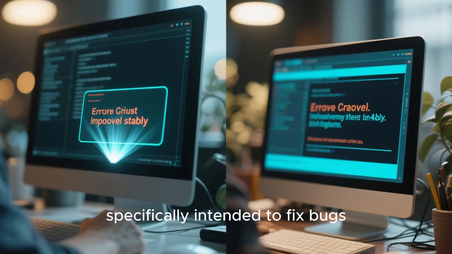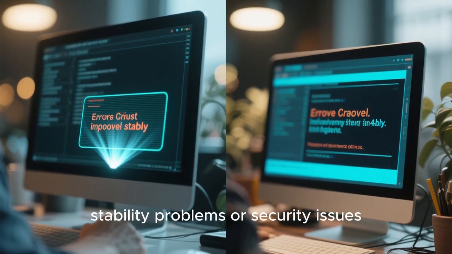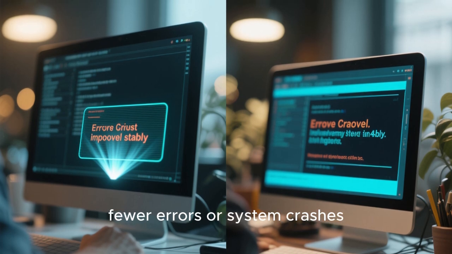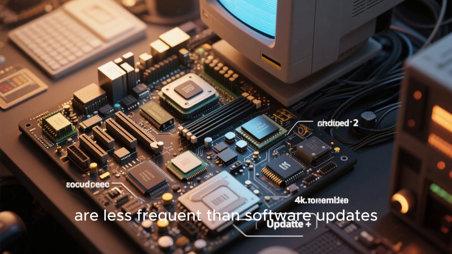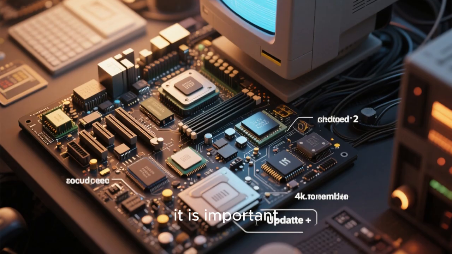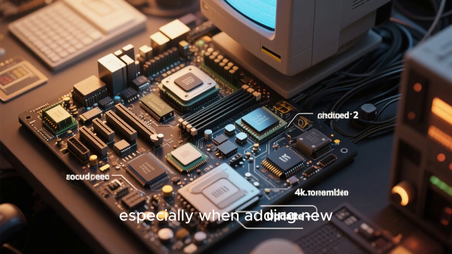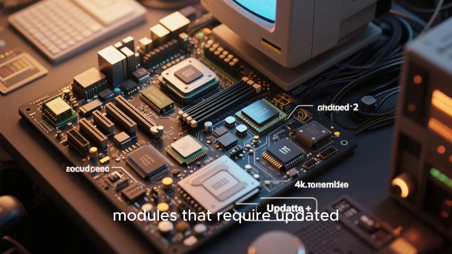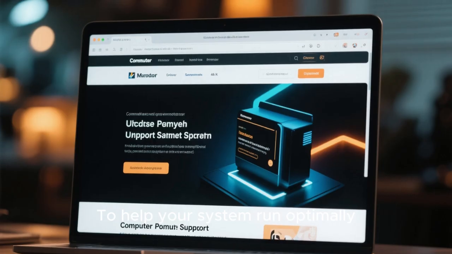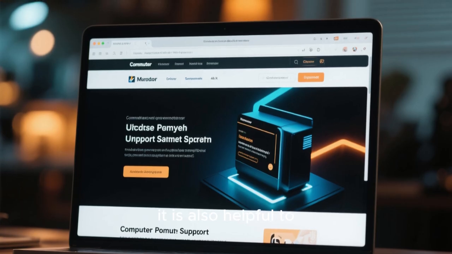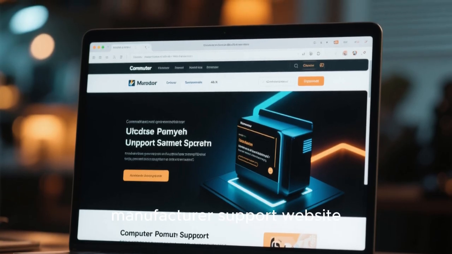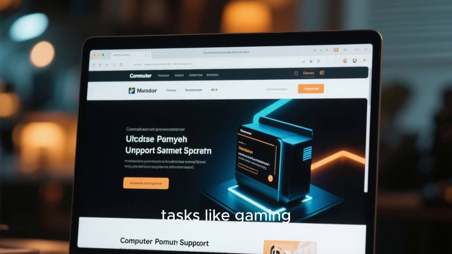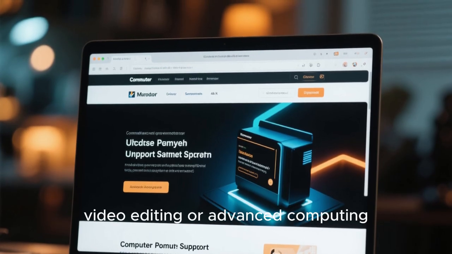If your update was specifically intended to fix bugs, stability problems, or security issues, you should now experience fewer errors or system crashes. Although BIOS updates are less frequent than software updates, it is important to apply them when necessary, especially when adding new hardware such as processors or memory modules that require updated firmware support. To help your system run optimally, it is also helpful to occasionally check your manufacturer support website for new updates, especially if you use your computer for high-performance tasks like gaming, video editing, or advanced computing.